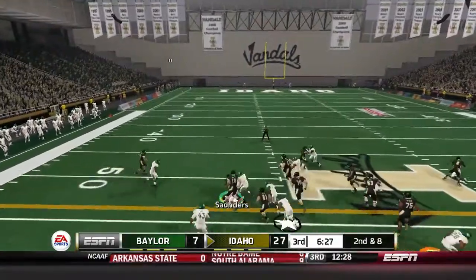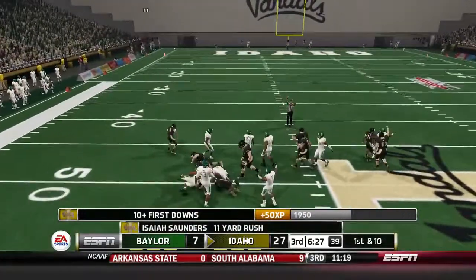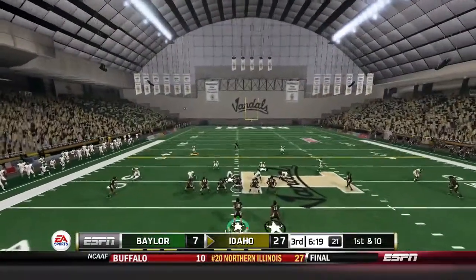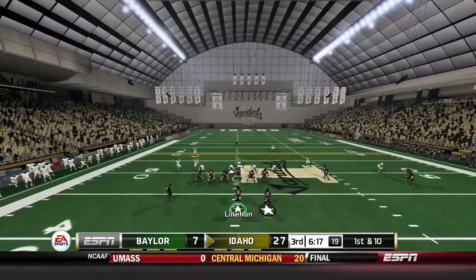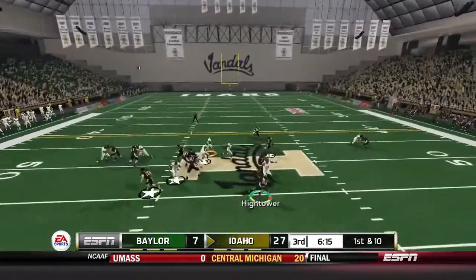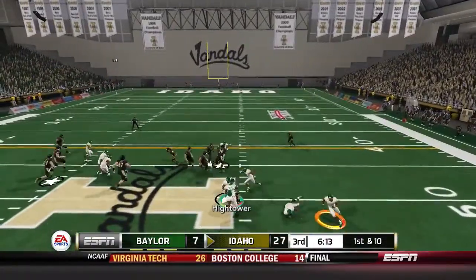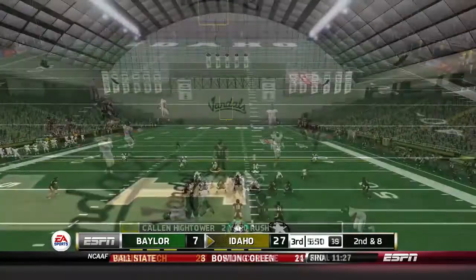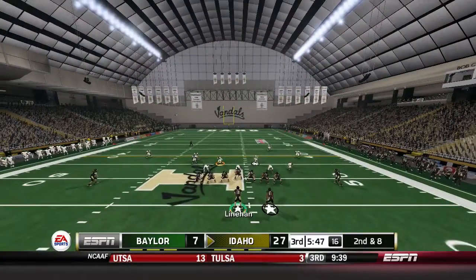But not if they keep it on the ground with that man, the former player of the week, Isaiah Saunders. Now we got, looks like motion out to the right. Handoff to Kalen Hightower on the fly sweep. He's got Saunders downfield to block. He crosses the 50-yard line, gets about 2 yards there, bringing up a 2nd and 8 for the Idaho Vandals.